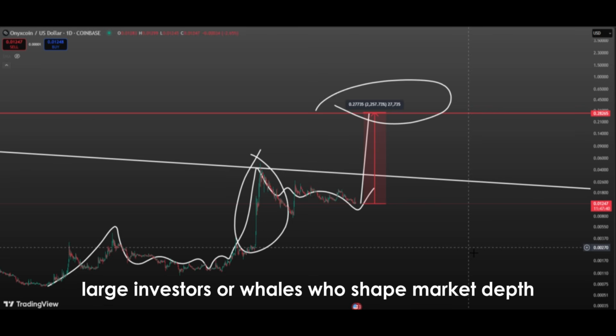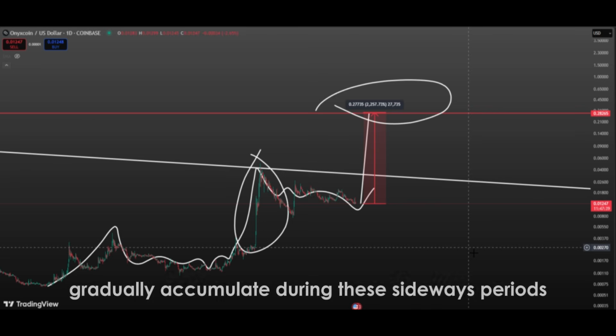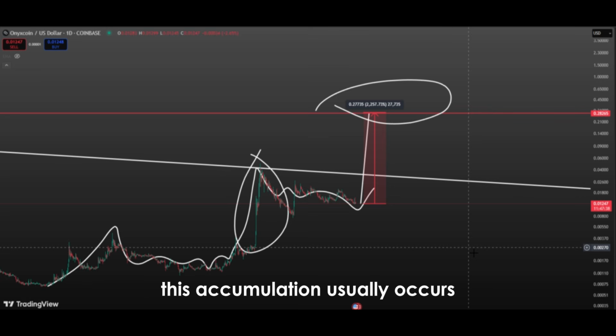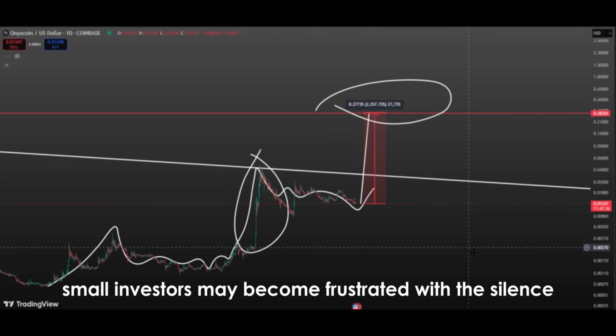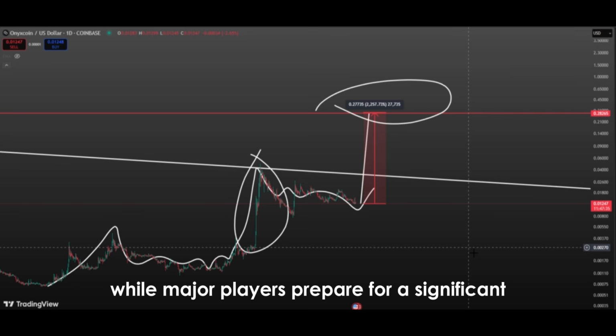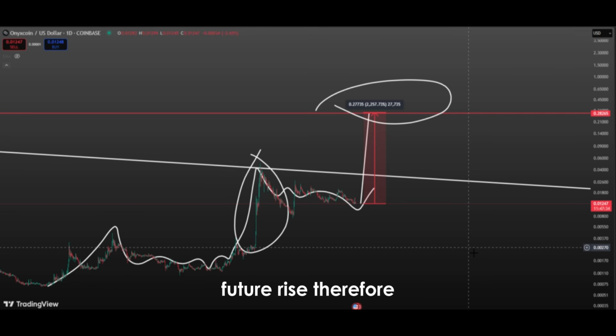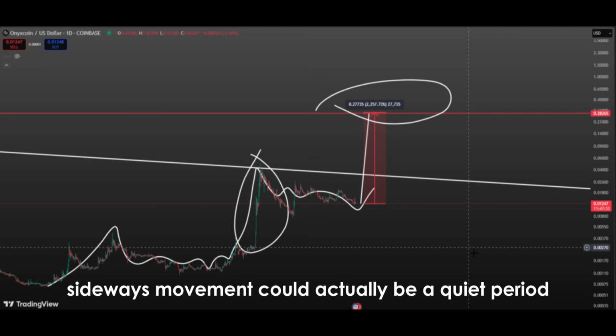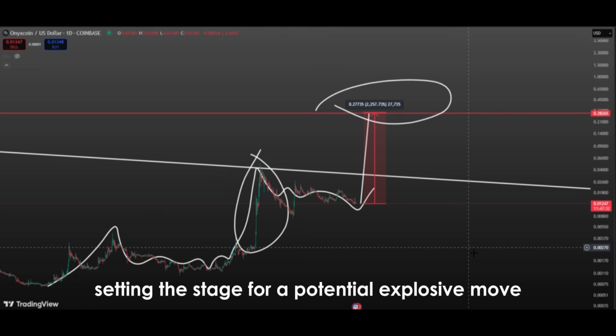Large investors, or whales who shape market depth, gradually accumulate during these sideways periods. This accumulation usually occurs when the price isn't moving much and volumes are relatively low. Small investors may become frustrated with the silence and leave the market, while major players prepare for a significant future rise. Therefore, the current sideways movement could actually be a quiet period, setting the stage for a potential explosive move.